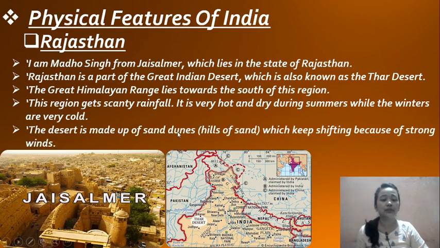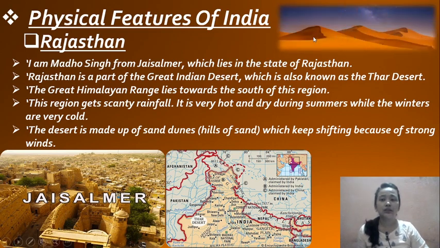The desert is made up of sand dunes, hills of sand. Sand dunes are hills of sand which keep shifting because of the strong wind. So in the desert we can find sand dunes, which keep shifting, today over here and the next day over there, because strong winds shift those sand dunes. As you can see in the image, these are called sand dunes, the hills of sand.